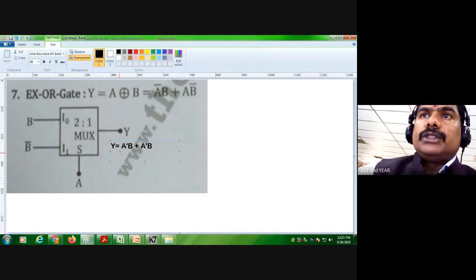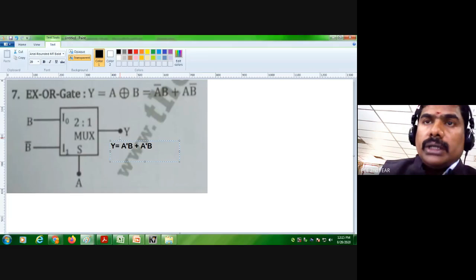So this is the expression for the XOR gate. Now you tell me: the first input will be A dash, right? First I give A dash, and if I give A dash, B will come out, plus A equal to A means B dash is there. Therefore, we can say this is A.